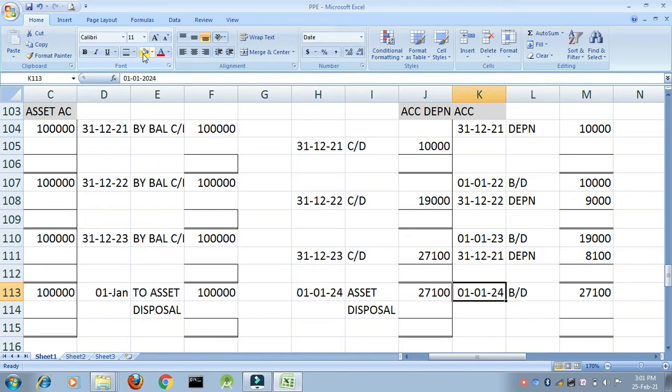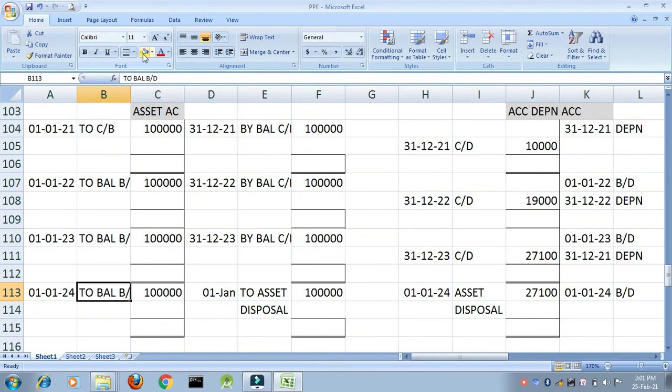Now the asset that has been sold, the purchase price is how much? 1 lakh. What will I do with it? I will directly transfer it to asset disposal account. Hence on 1st Jan I have credited asset account by what? To asset disposal account, 1 lakh.